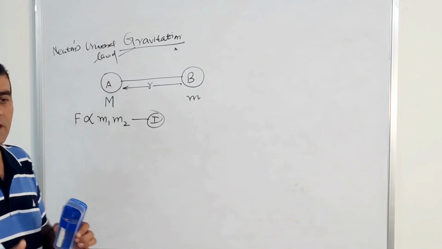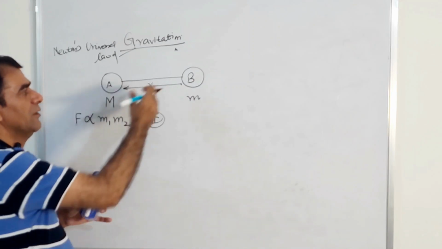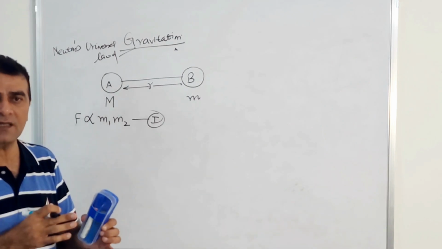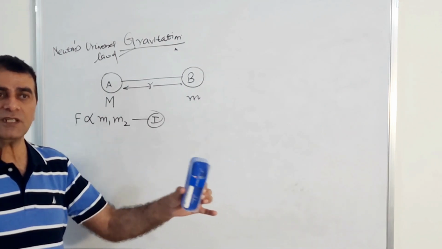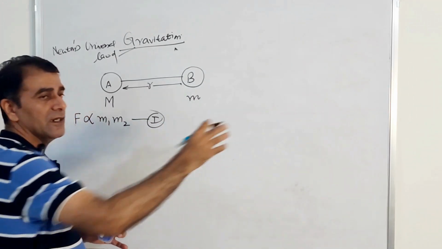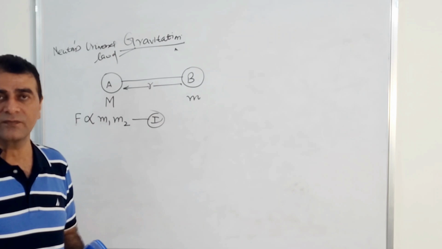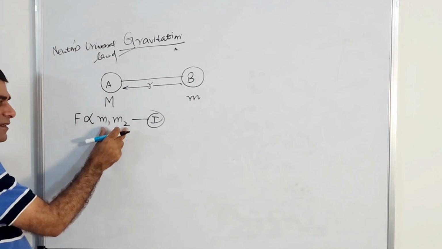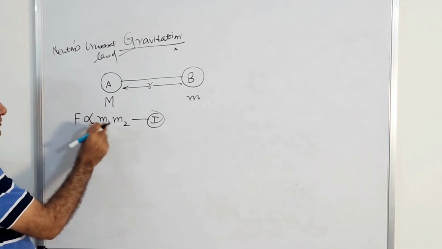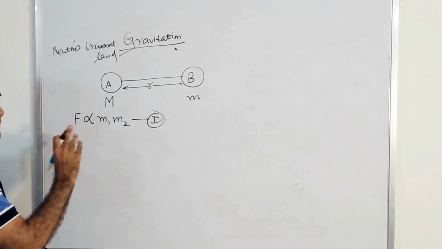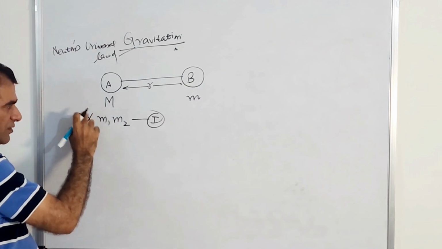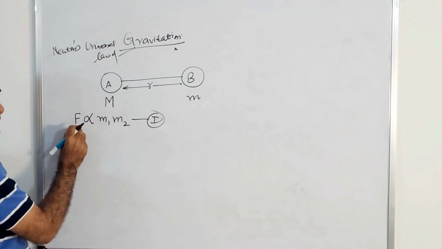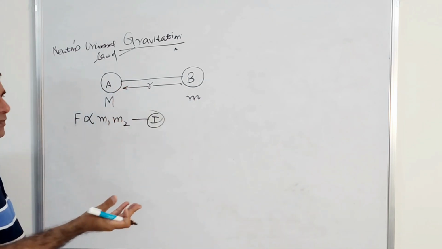And if it is you and your sister, say your sister is 40 kg and you are 70 kg, then this force will be smaller when you compare it with two trains of 10,000 kg and 20,000 kg. So this is the meaning of directly proportional, right? When this quantity increases, this quantity also increases. When this decreases, this also decreases. Simply, the meaning of this sign is direct proportion. It's simple IQ.